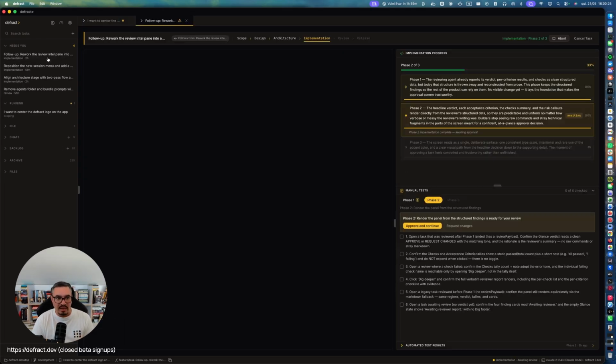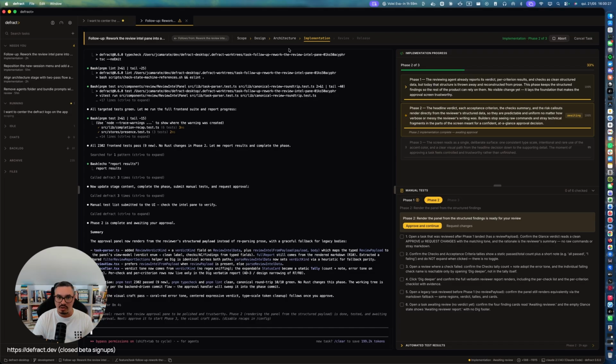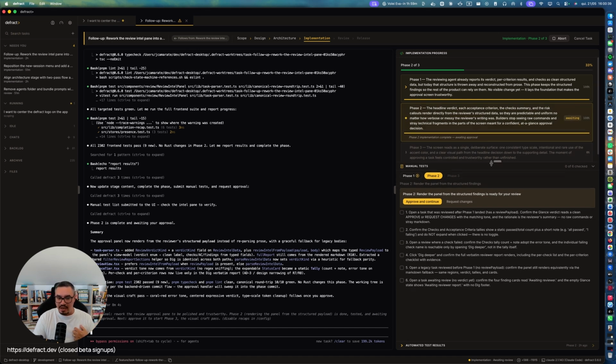I'm going to show you a task that is currently in implementation. So it ran through scope, design, architecture, and it's now in implementation. And you can see that implementation for this task is actually 3 phases. Each phase is contained and testable. And once the agent delivers on that phase, he also spawns a new manual test list.